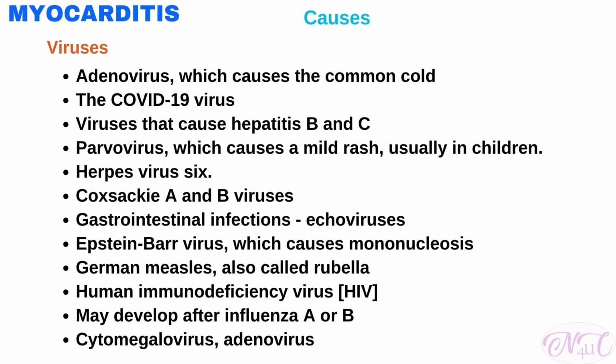Gastrointestinal infections due to echoviruses, Epstein-Barr viruses which cause mononucleosis, and German measles, also called rubella, all can cause myocarditis. Myocarditis also can be caused by human immunodeficiency viruses, the viruses that cause AIDS. Myocarditis may develop after influenza A or B. Cytomegaloviruses and adenoviruses also can cause myocarditis.